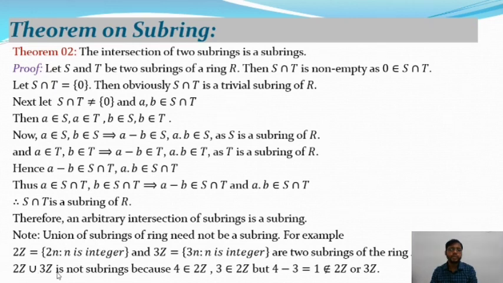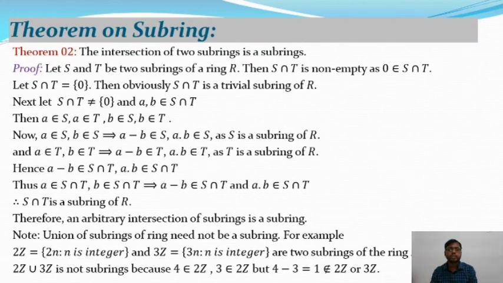2Z union 3Z is not a subring, because 4 is an element in 2Z and 3 is an element in 3Z. Okay, so you know that 3Z consists of the elements of the type 3n, where n is an integer. So 4 belongs to 2Z, and 3 belongs to 3Z.